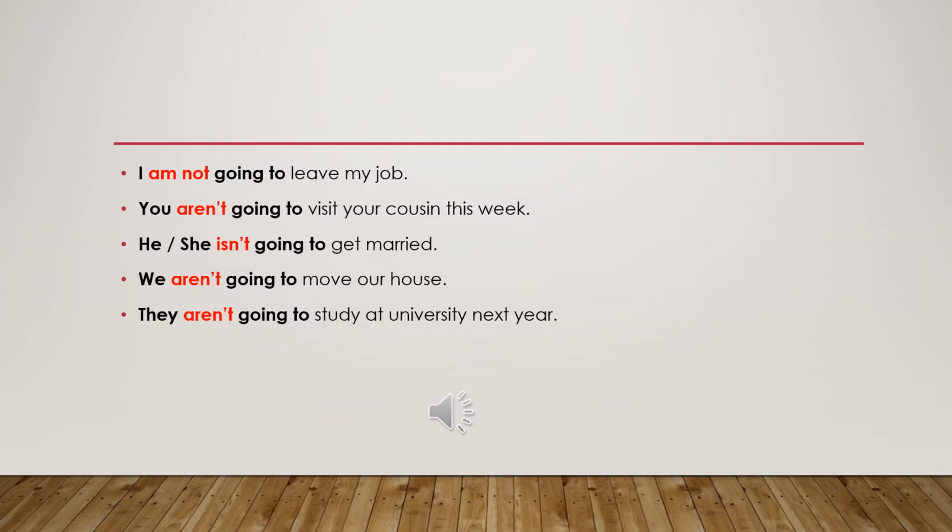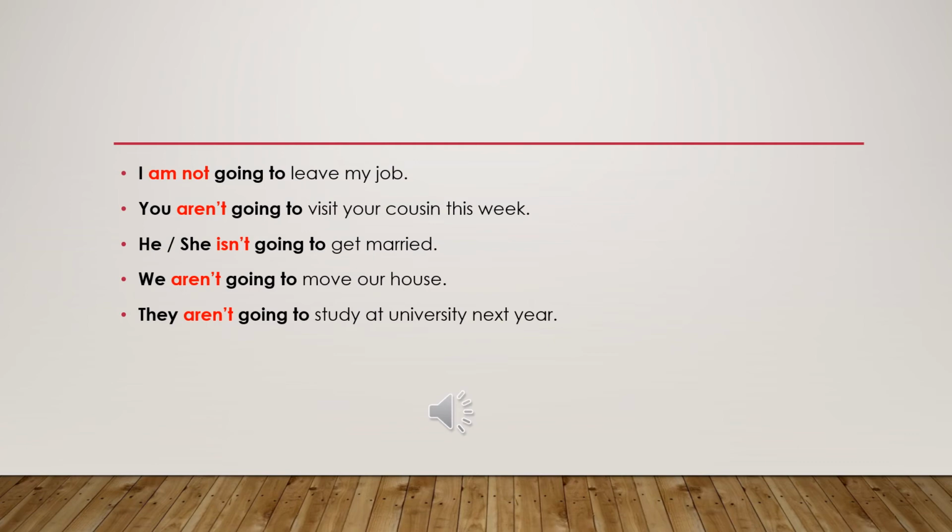Another example, you are going to visit your cousin this week. So this is affirmative. We want to make it negative. You aren't going to visit your cousin this week. For he and she, we put not, the same. It's exactly the same. He or she is going to get married. This is affirmative. Again, we want to make it negative. He or she isn't going to get married.